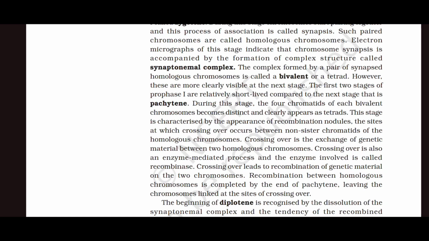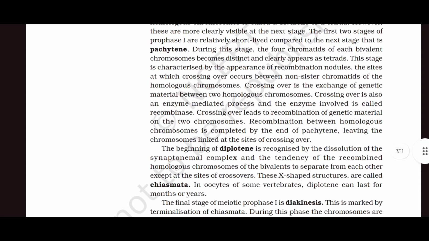Recombination between homologous chromosomes is completed by the end of the pachytene, leaving the chromosomes linked at the sites of crossing over. The beginning of diplotene is recognized by dissolution of the synaptonemal complex and the tendency of the recombined homologous chromosomes of the bivalents to separate from each other except at the sites of the crossovers. These X-shaped structures are called chiasmata. In oocytes of some vertebrates, diplotene can last for months or years.